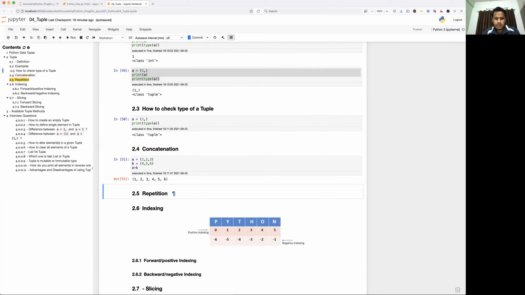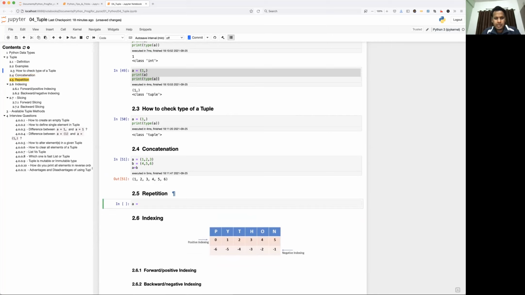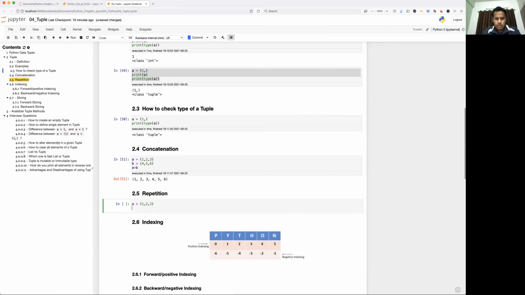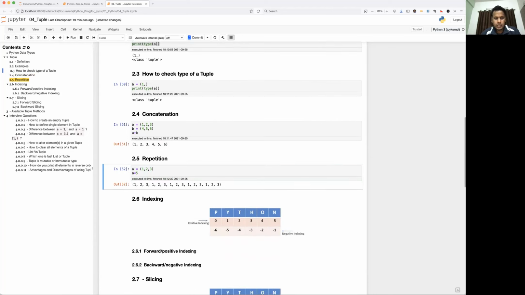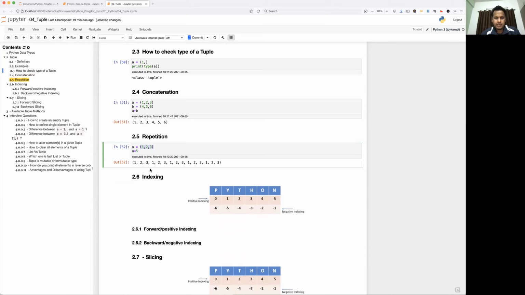Let's see the repetition. Repetition, as I mentioned earlier also, is done using the star operator, by which you can repeat one particular object a number of times. So I'll just take 1, 2, and 3, and A star, let's say I give 5. This tuple element will be repeated 5 times and will create a new tuple. That's how you perform the repetition.